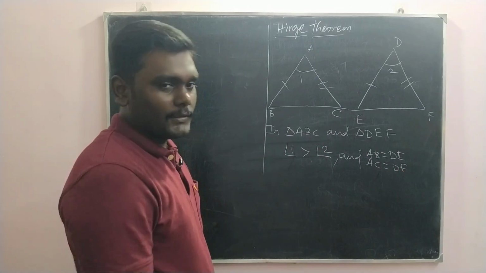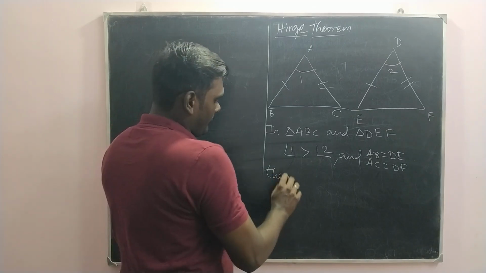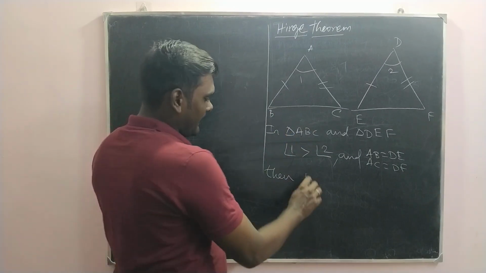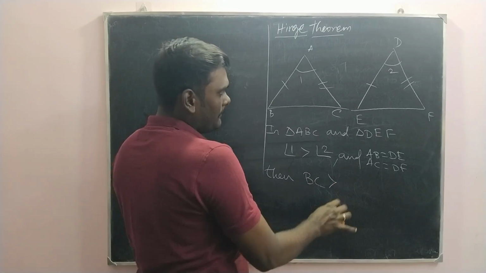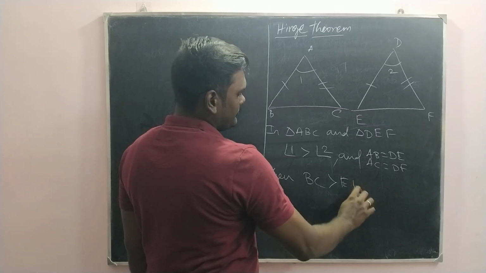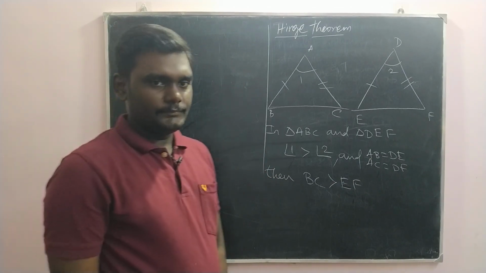The Hinge theorem states that the side opposite angle 1, BC, will be greater than the side opposite angle 2, that is EF.